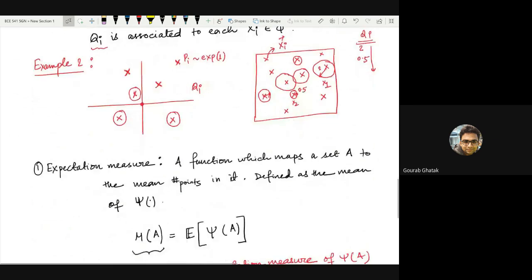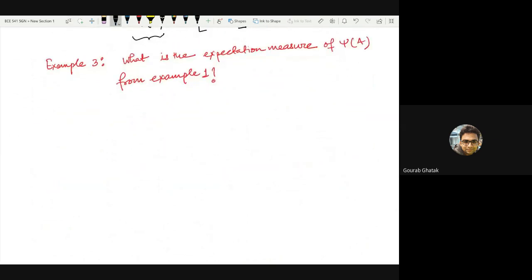Yeah, so what you have to do is basically you have 2 occurring with a probability of 1/4, right? And you have 1 occurring with a probability of 3/4, right? So this is basically psi 1 into 3/4 and psi 2 of A into 1/4, right? So it's simply half plus 3/4, which is 5/4, right? So that's what you meant, 1.25. Yeah.